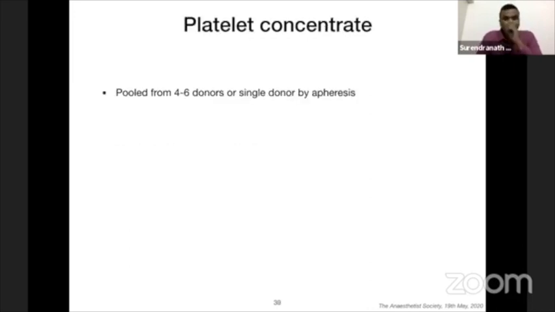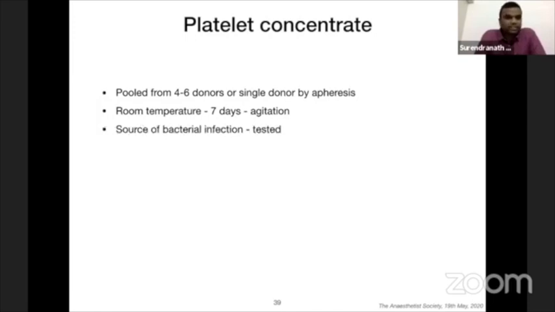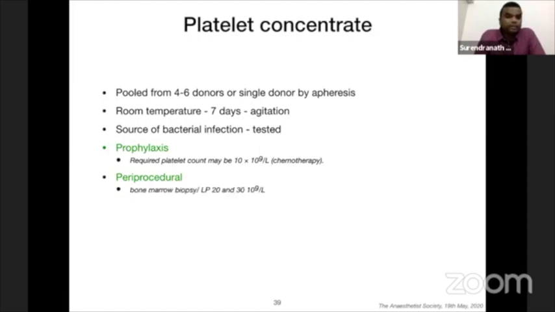Platelet concentrate is pooled from 4 to 6 donors, or you can get it through apheresis from a single donor. It is stored at room temperature for 5 to 7 days with gentle agitation. It is an important source of bacterial infection in component therapy, so it is always tested for bacterial presence. Prophylactically, you can use it for patients who undergo chemotherapy and require at least 1 lakh platelet count. Peri-procedurally, to do a bone marrow biopsy or lumbar puncture, you need to aim for at least 2 to 3 lakh count. And in a neurosurgery patient, you should have a platelet count of at least 1 lakh.